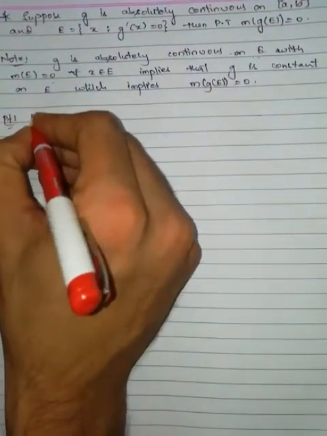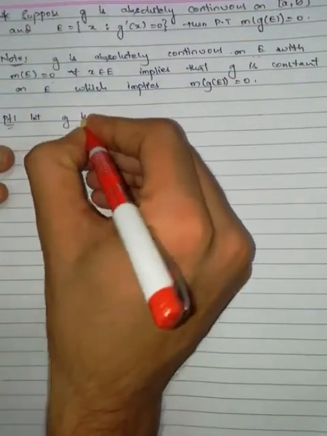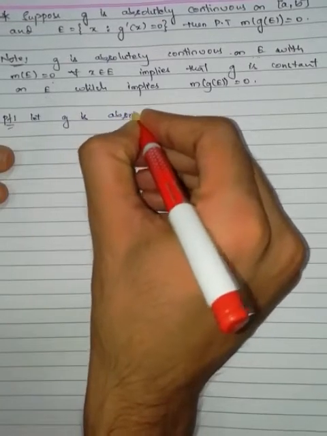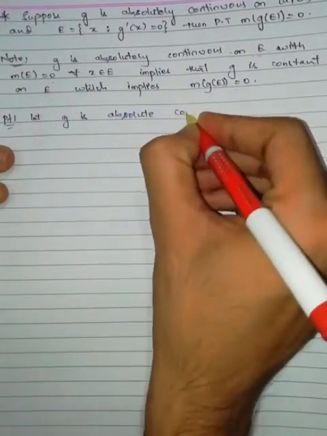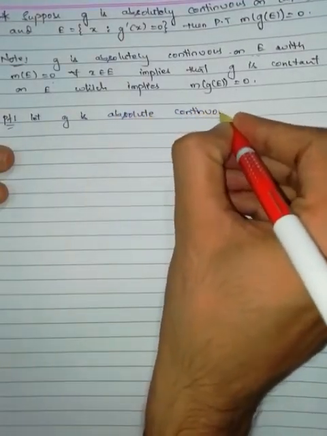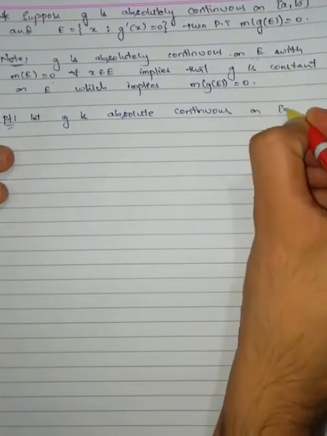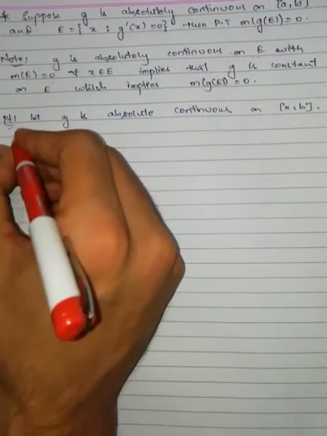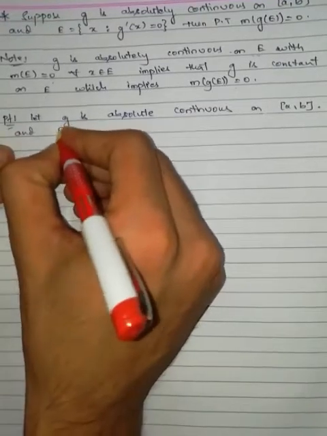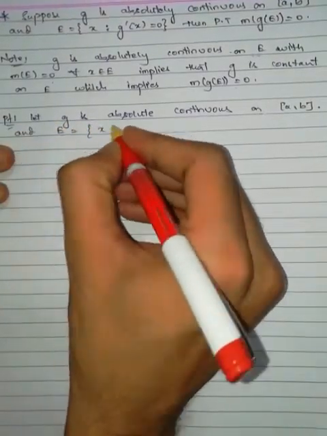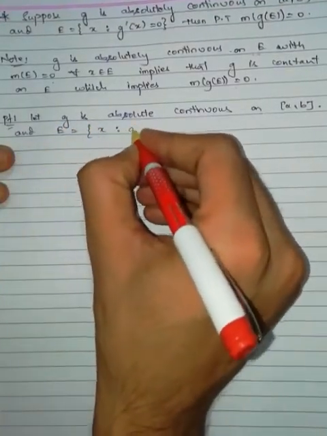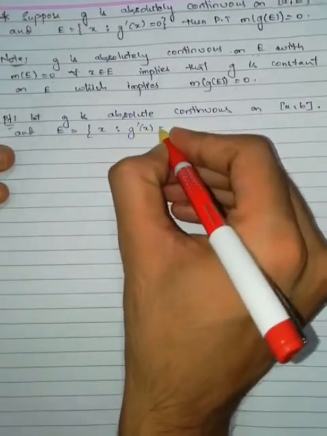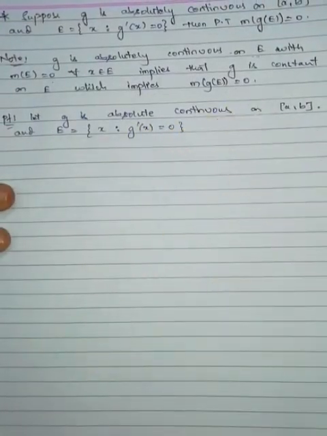So let G be absolutely continuous on the closed interval [a, b], and capital E is equal to all those elements of [a, b] such that G'(x) becomes 0.